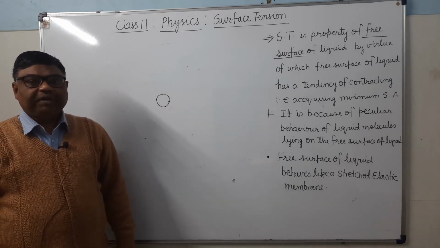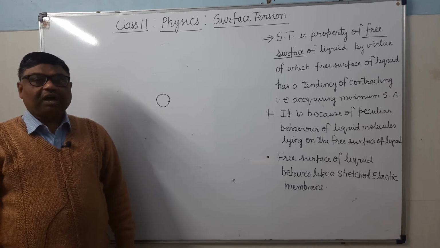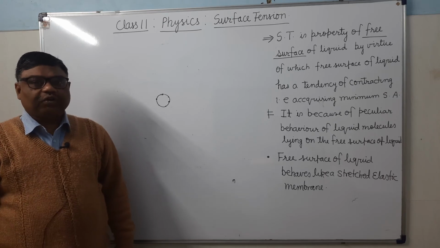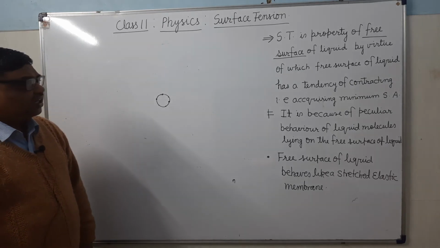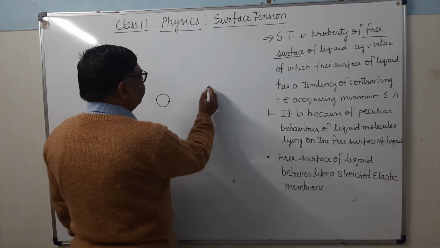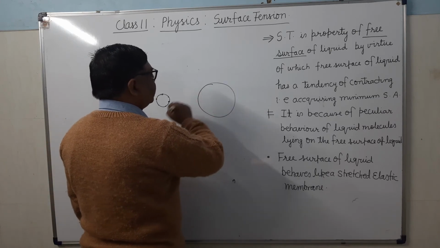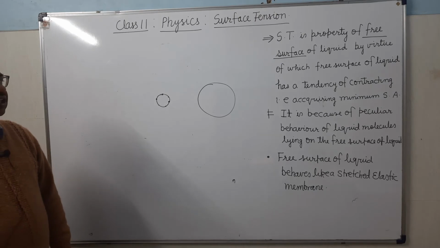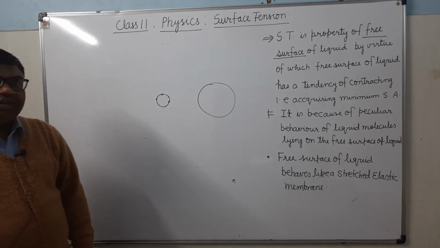It's clear? But see here, if this is a drop of bigger size liquid drop, then we will find that this bigger size liquid drop will not be spherical in shape. ये बिगर साइज लिक्विड ड्रॉप स्फेरिकल शेप में नहीं होगी.